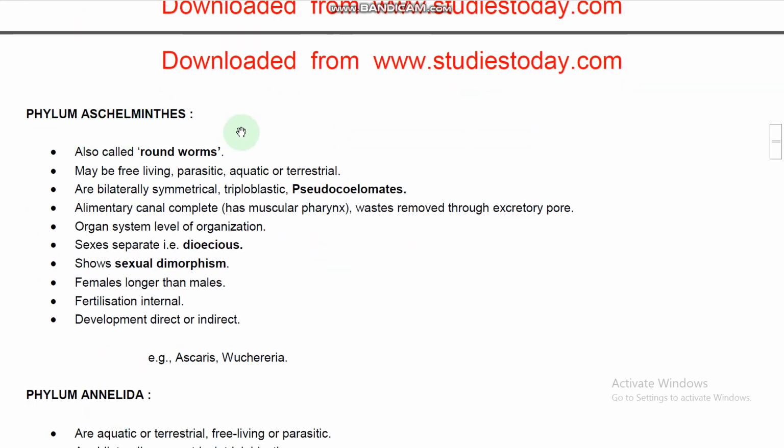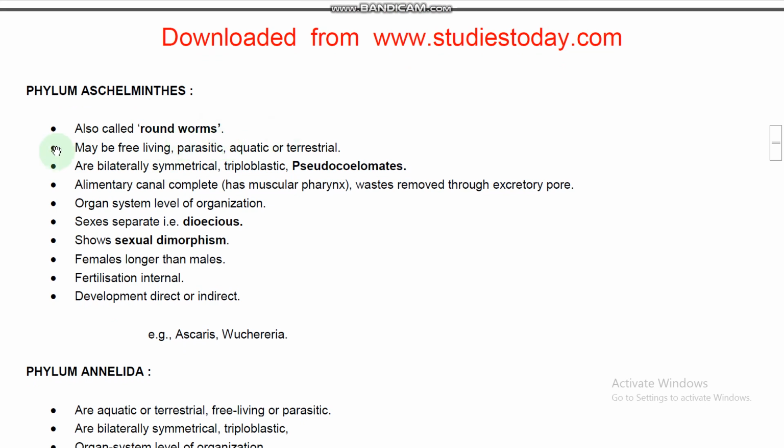Next, phylum Aschelminthes. Asc means pouches, helminthes means worm-like. Scattered pouches are present. This is the example for pseudocoelomate organisms, right? They are also called roundworms. They may be free living, parasitic, aquatic or terrestrial. Some are free living, some are parasites, and some are aquatic and terrestrial also. They show bilateral symmetry, are triploblastic and pseudocoelomates. The coelom is present in the form of scattered pouches.